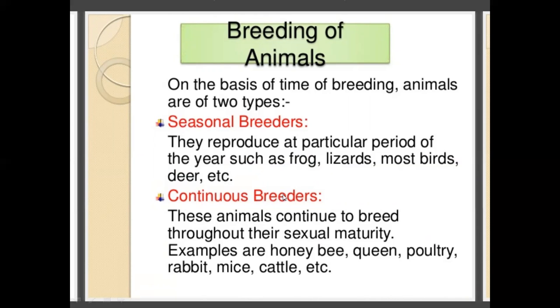I am repeating here: in animals, sexual reproduction timing is categorized into two types, seasonal breeders and continuous breeders. Seasonal breeders are those animals that reproduce in a particular period of the year, such as frogs, lizards, most birds and deer.